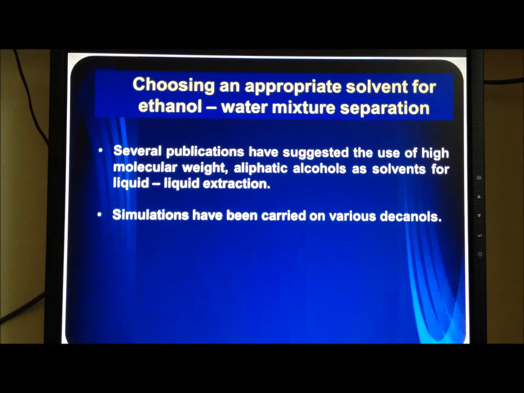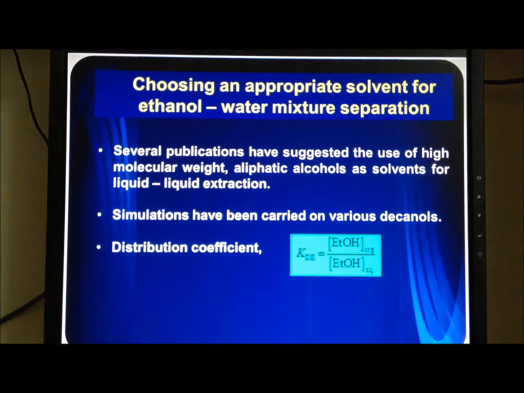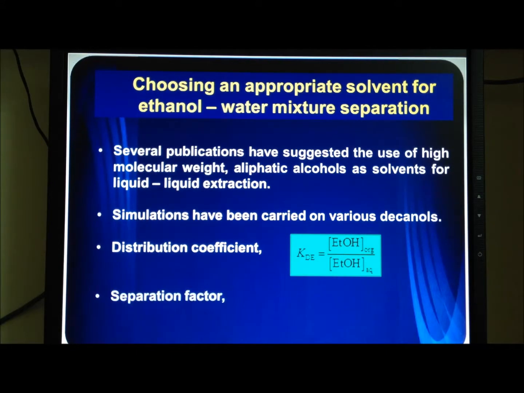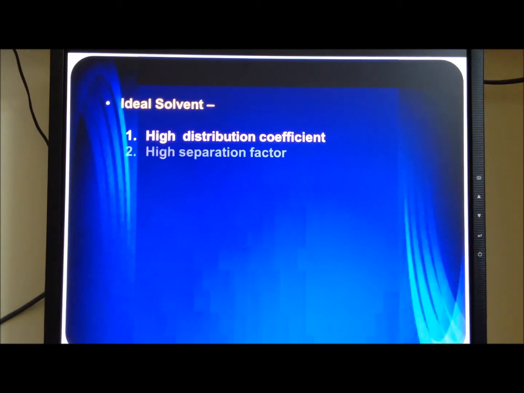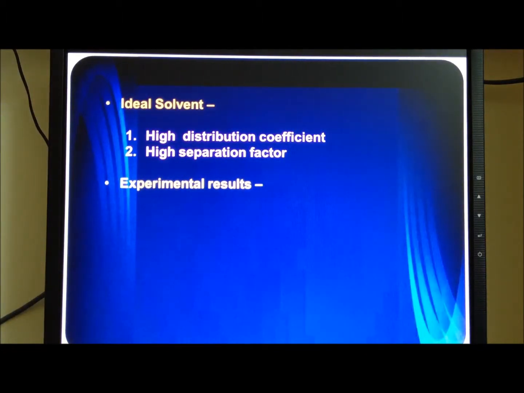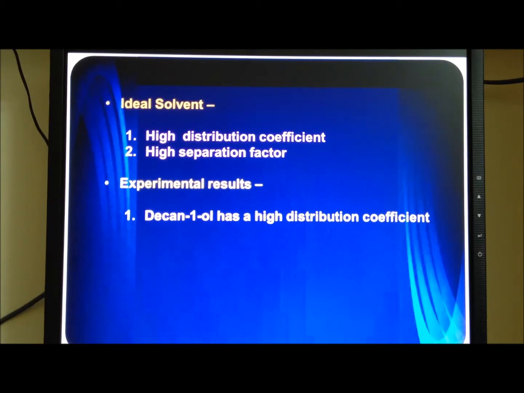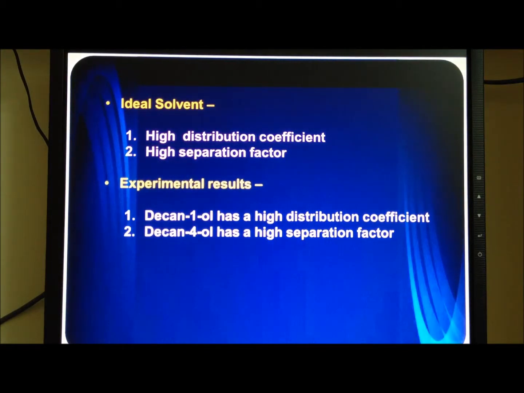Now, two basic definitions. One is the distribution coefficient, KDE, which is a ratio of the concentration of ethanol in the organic phase to that in the aqueous phase, and separation factor alpha, which is a ratio of the distribution coefficient of ethanol to that of water. Therefore, an ideal solvent would be the one which has both a high distribution coefficient and a high separation factor. Experimental results have shown that 1-decanol has a high distribution coefficient and 4-decanol has a high separation factor.